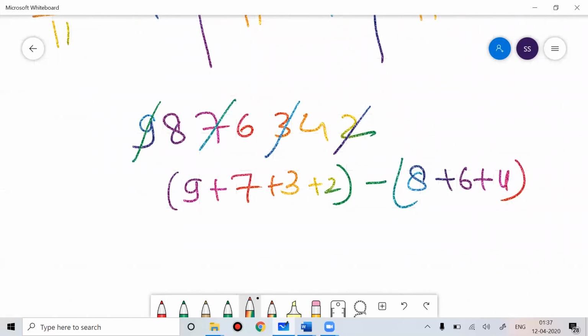9 plus 7, 16. 16 plus 5, 21. 21 minus 14 is 7... you are getting a difference as the result. So the difference should be either 0 or a value which can be divisible by 11.